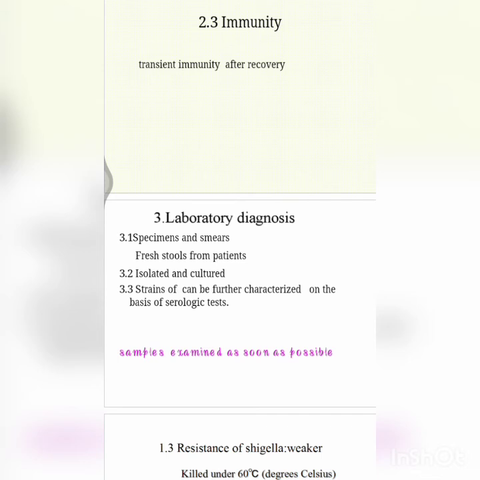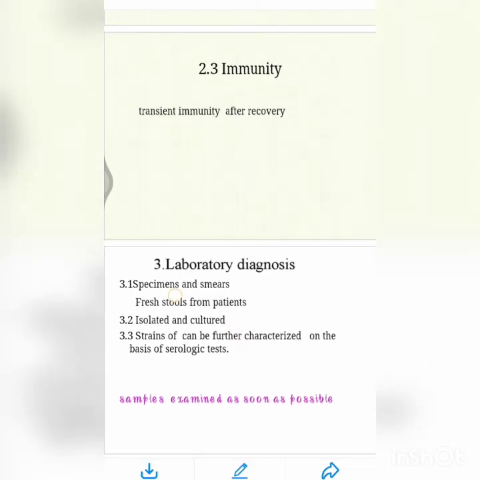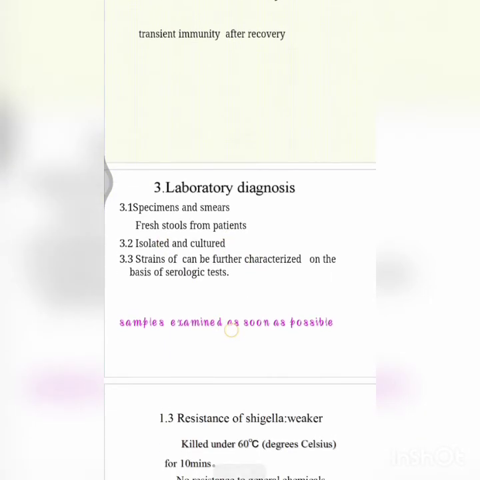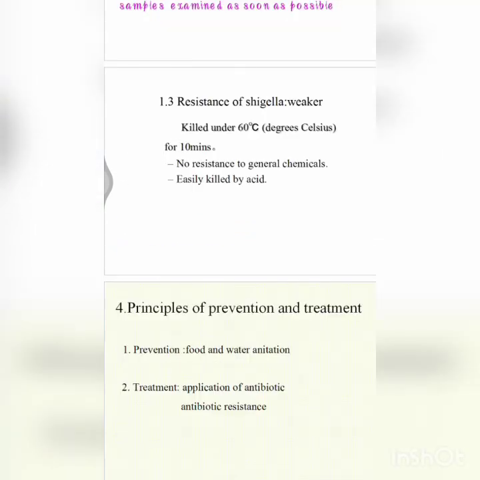So here let us see the laboratory diagnosis. Specimens: fresh stool from patients, isolated and cultured. Strains can be further characterized on the basis of serological tests. Samples should be examined as soon as possible. Glucose is fermented by all species of Shigella. For the serological test we can do the slide agglutination test with polyvalent and monovalent antisera, and the antibiotic susceptibility test by the Kirby-Bauer disc diffusion method, using antibiotics like ampicillin, nalidixic acid, tetracycline, ciprofloxacin, and other fluoroquinolones.